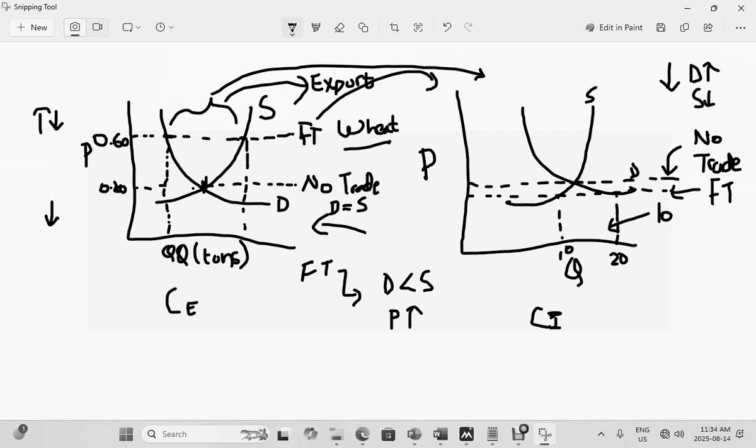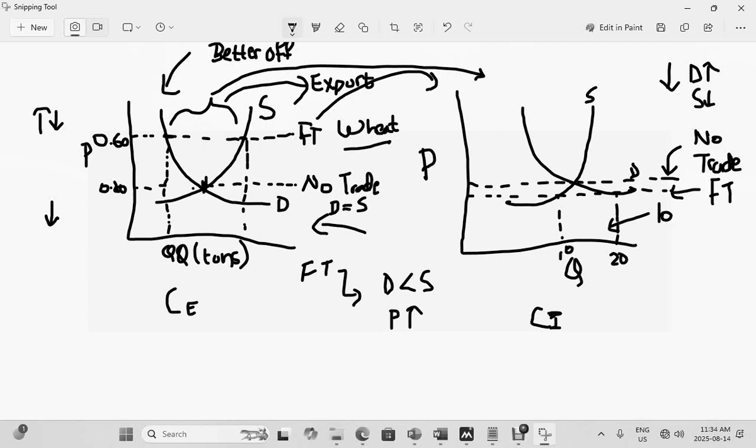So we can safely say that the suppliers in the country that's exporting the product are better off than the suppliers of the other country that is importing the product.